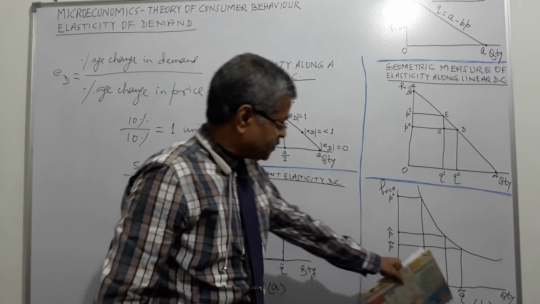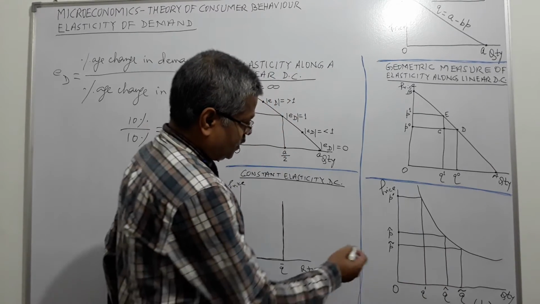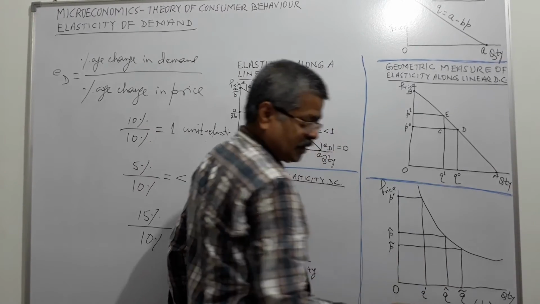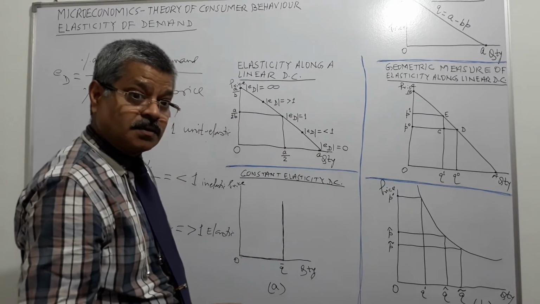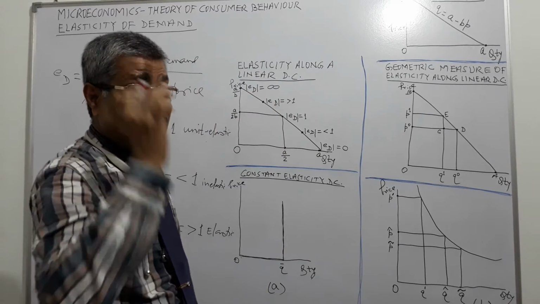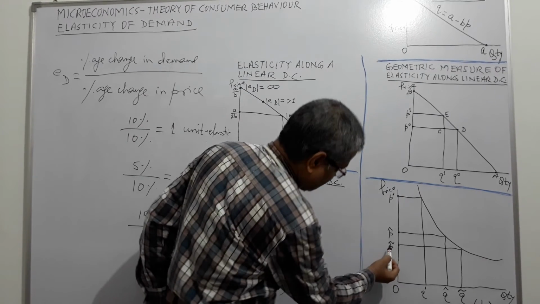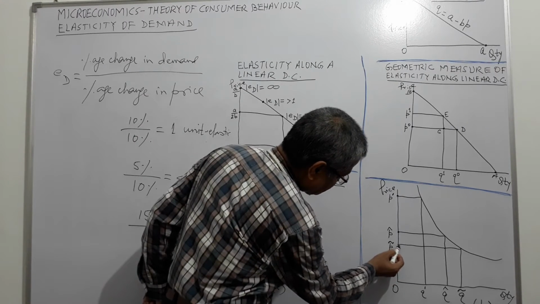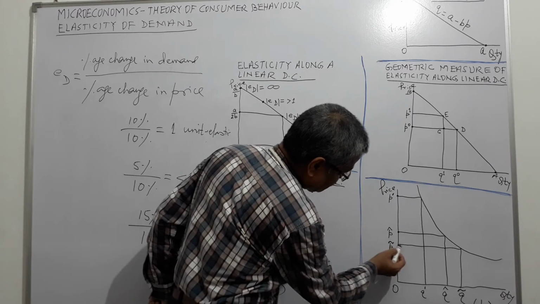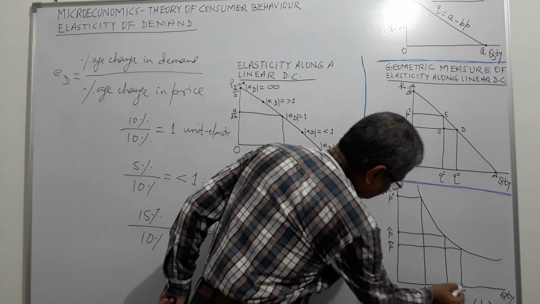When you come to this figure B, here also elasticity is constant, but it is not 0. Elasticity of demand is not 0, it is 1. At this point, price, quantity demanded is this.